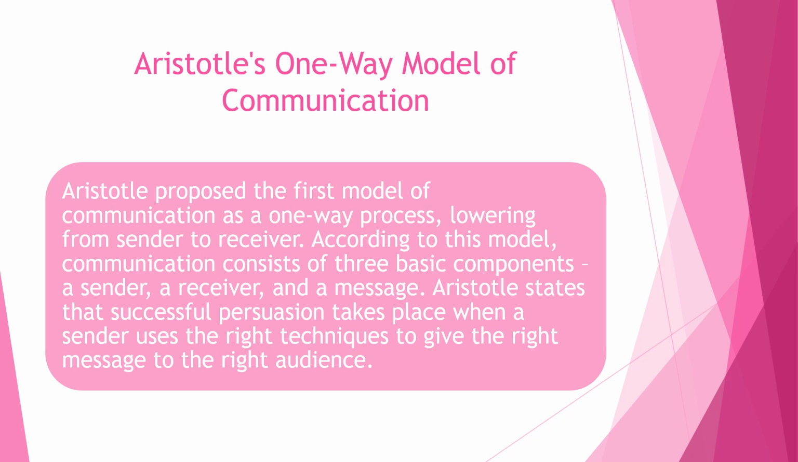And according to this model, communication is consisted of how many basic components? Three basic components. These are sender, receiver, and a message. Very simple. One sender, one receiver, and in between a message. Okay, so that's why it's a one-way communication. And Aristotle also states that the successful persuasion takes place when a sender uses the right techniques to give the right message to the right audience.